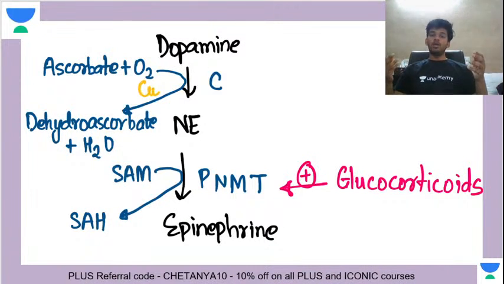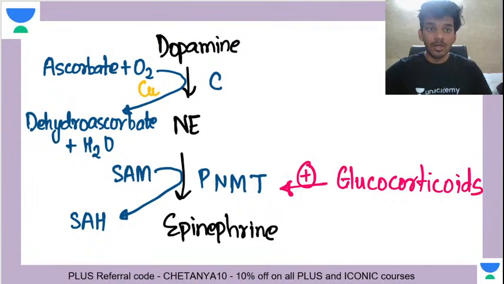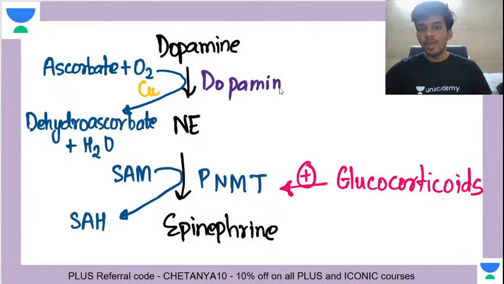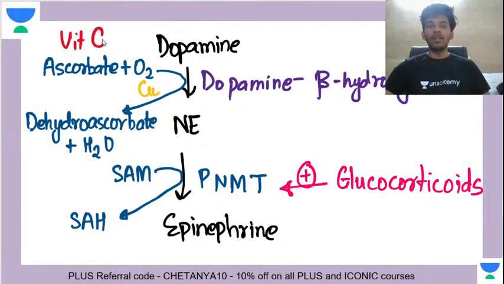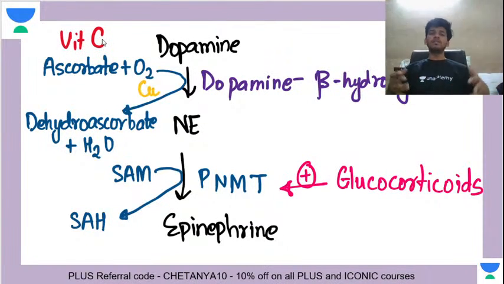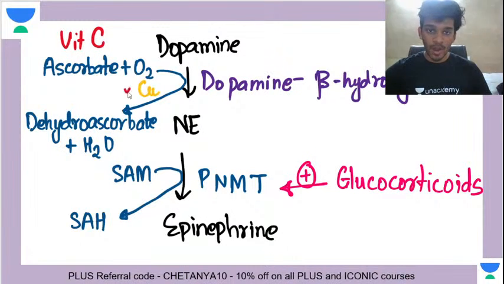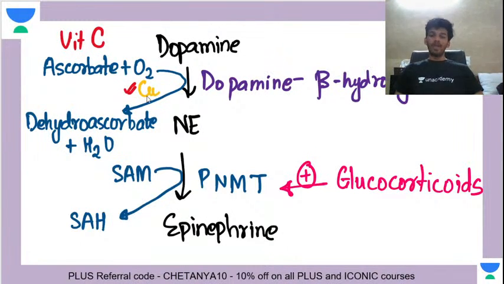So dopamine, you have an enzyme here, and the enzyme here is dopamine beta hydroxylase, that actually converts dopamine to norepinephrine. And here you will utilize vitamin C, in the form of ascorbate. And again you're going to hydroxylate in the presence of copper, and that will lead to the formation of norepinephrine.